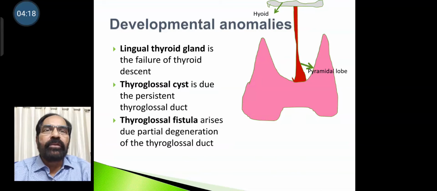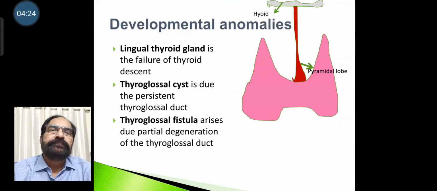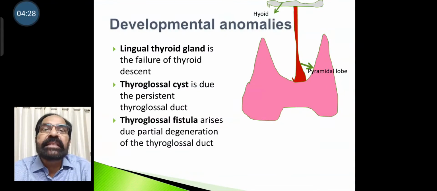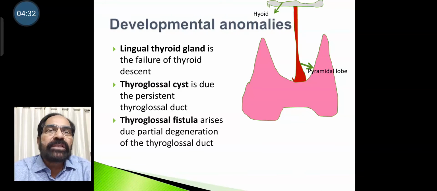Coming to developmental anomalies, lingual thyroid is failure of thyroid descent. Thyroglossal cyst is due to persistent thyroglossal duct. Thyroglossal fistula arises due to partial degeneration of the thyroglossal duct.